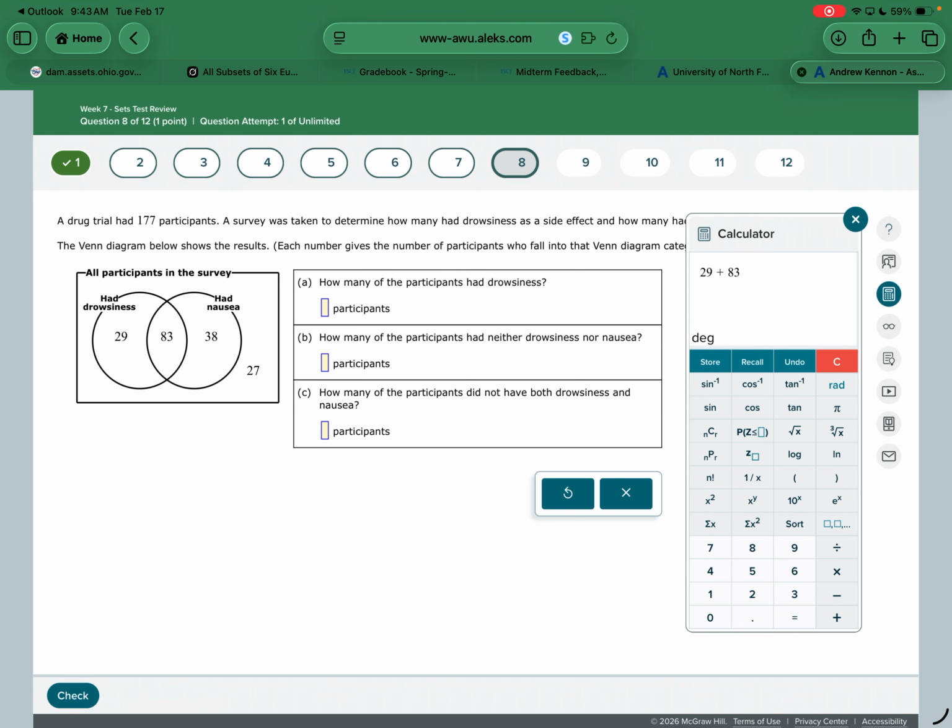How many of the participants had neither drowsiness nor nausea? They didn't have anything. These would be the people outside the circle. How many of the participants did not have both drowsiness and nausea? What numbers am I adding up here?